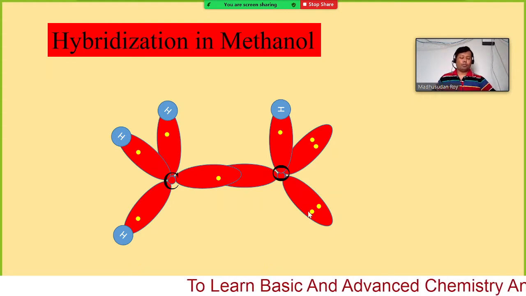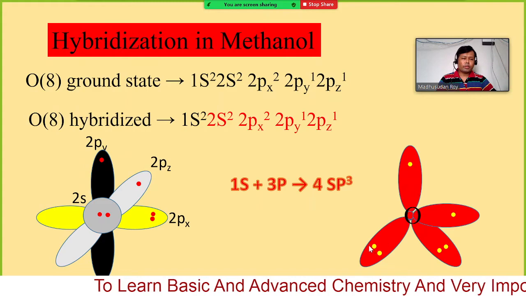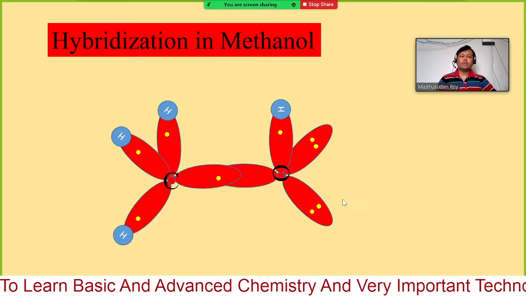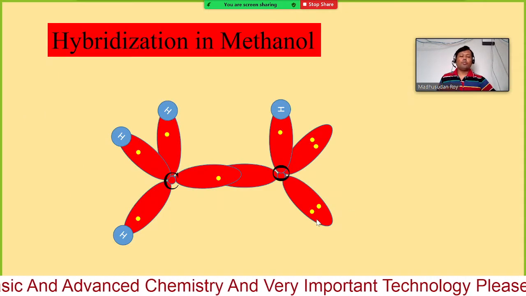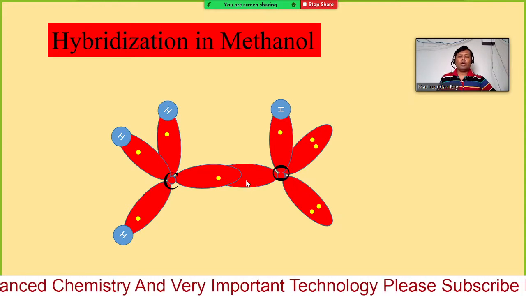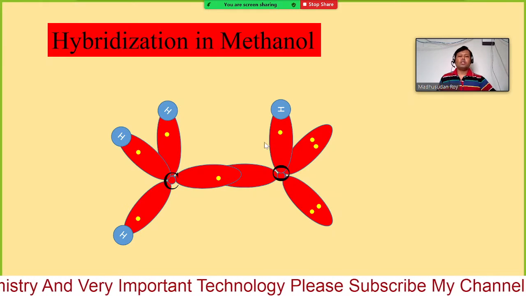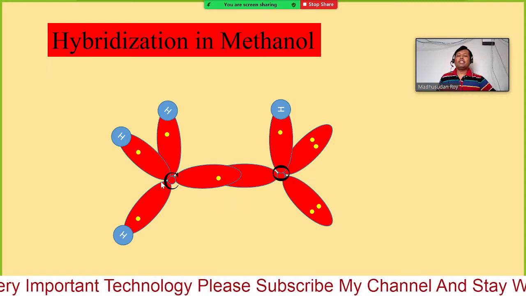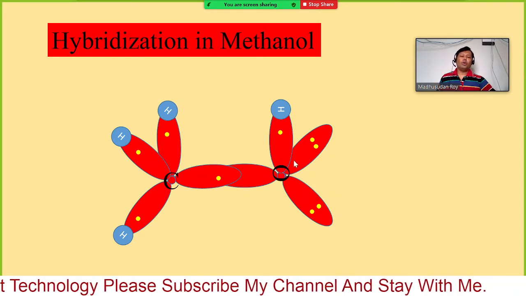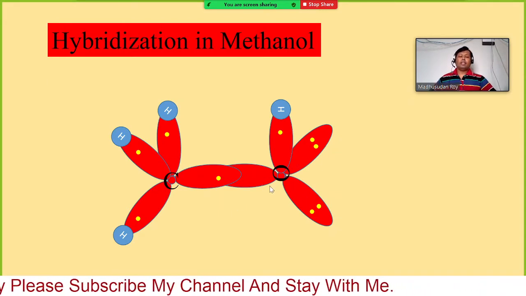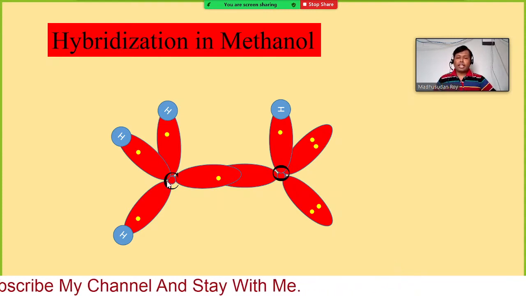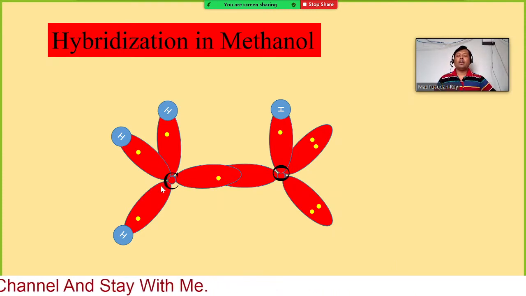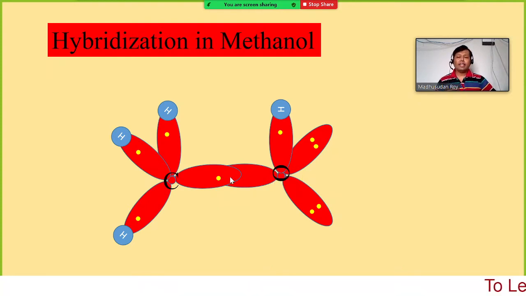We have two lone pairs, exactly similar to what I have shown. Here we have two lone pairs, and here we have only one electron, here only one electron. So this is the hybridized carbon and this is hybridized oxygen. Now one sp3 hybridized orbital of carbon and one sp3 hybridized orbital of oxygen can overlap face to face.